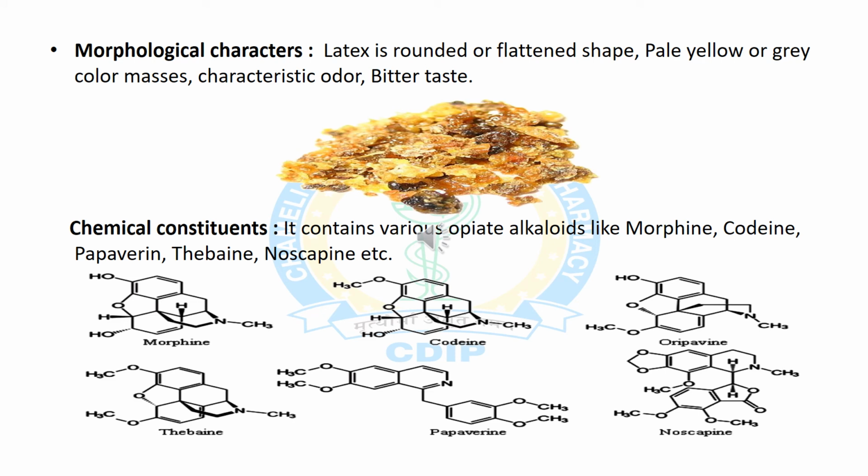Now we will discuss the morphological characters of opium latex. The latex is rounded or flattened in shape, pale yellow or grey in color, and has a characteristic odor and bitter taste. Now we will discuss the various chemical constituents present in opium. It has various types of opiate alkaloids like morphine, codeine, thebaine, papaverine, etc.